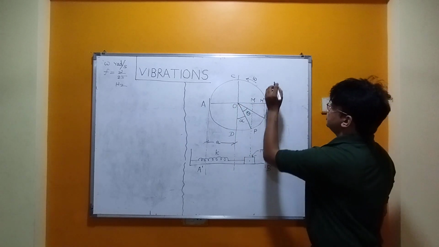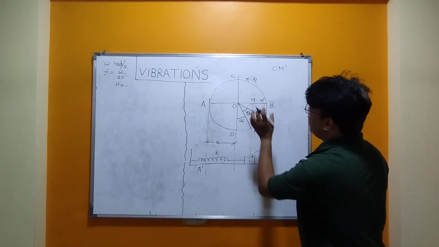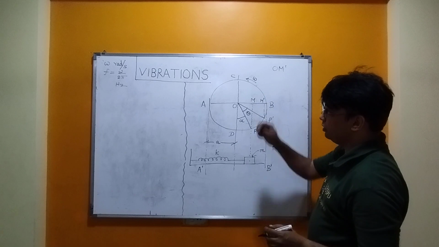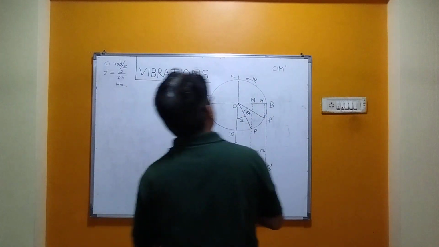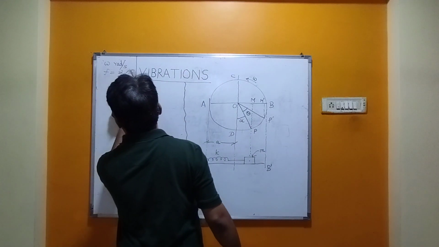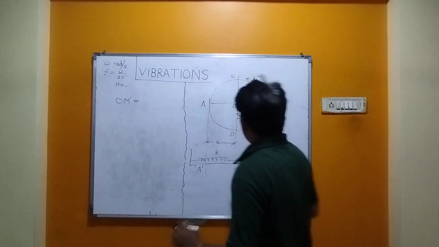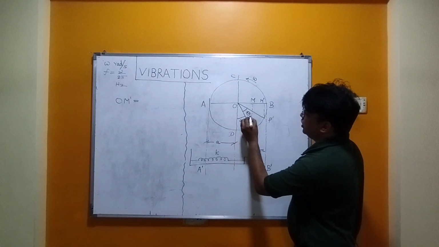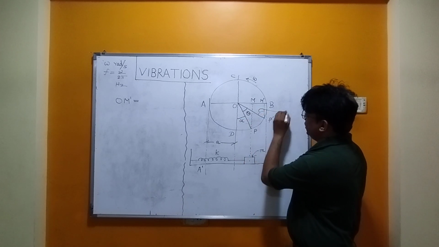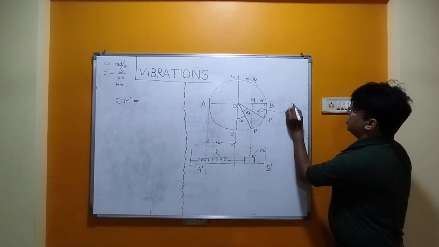So OM dash is nothing but the displacement of the particle at time t. I am writing the same equation over here. OM dash. Now you can see this angle is alpha, this angle is theta, so this angle will be alpha plus theta.